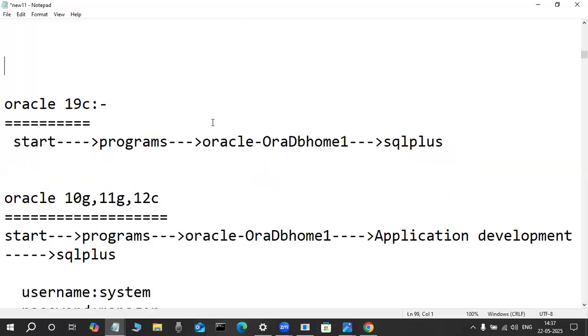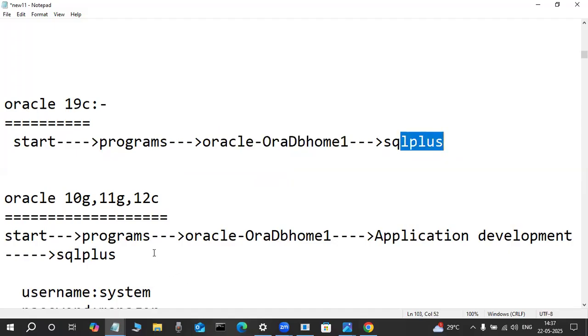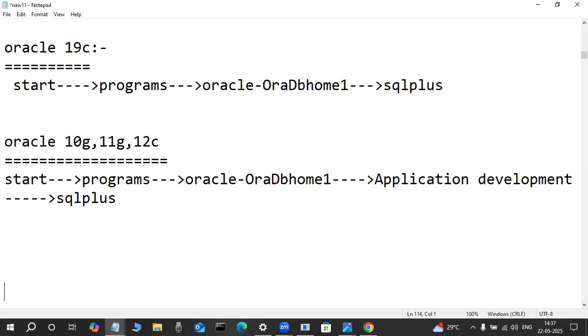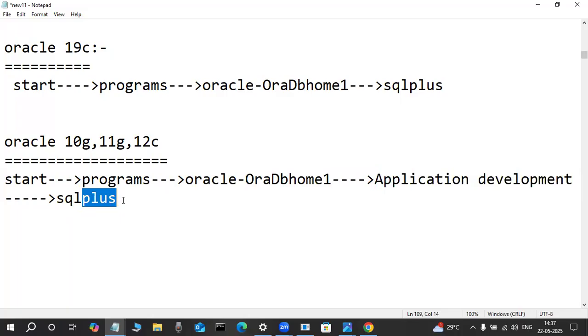Observe the screen. With 19C software onwards, on the Windows side, we open it through Start, Programs, Oracle, Oracle DB home one, SQL Plus. In 10G and 11G, the old software, it is Start, Programs, Oracle DB home one, application development, SQL Plus. Take a snap of these two.